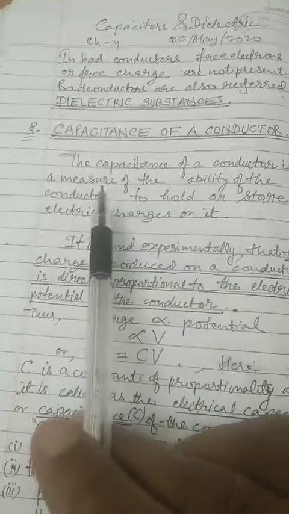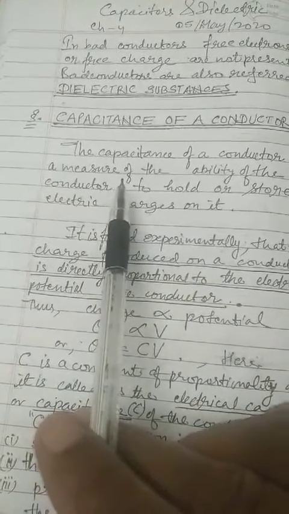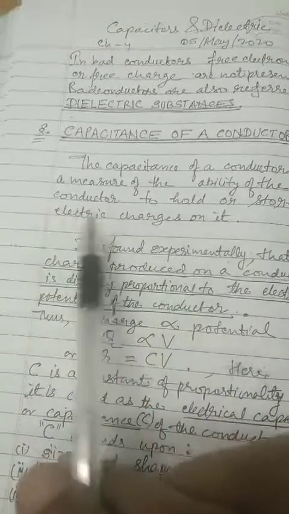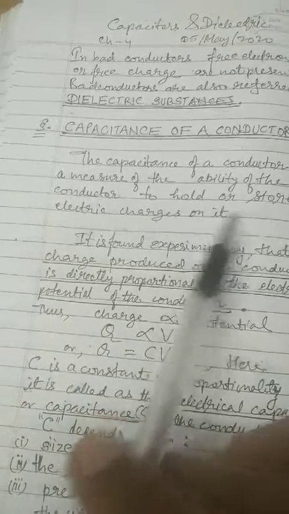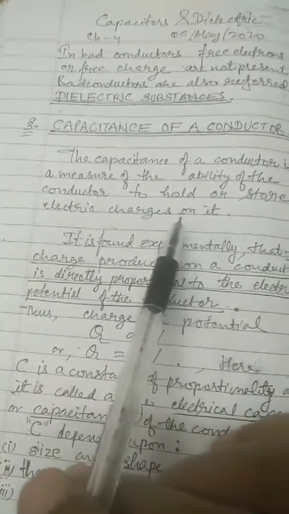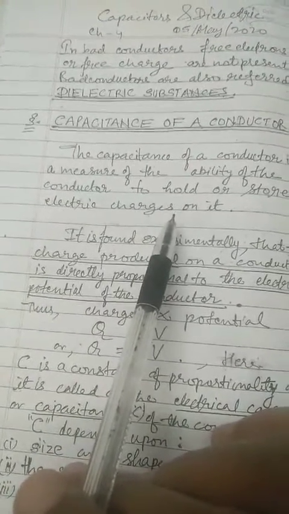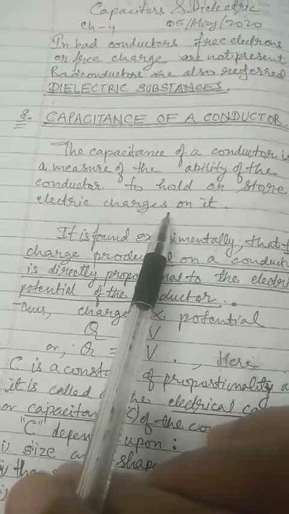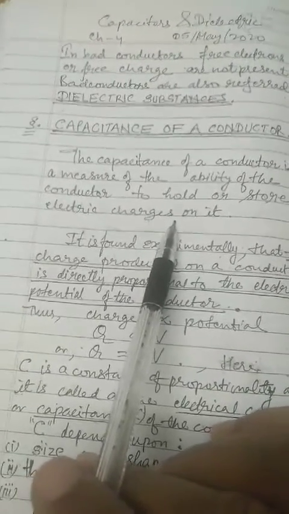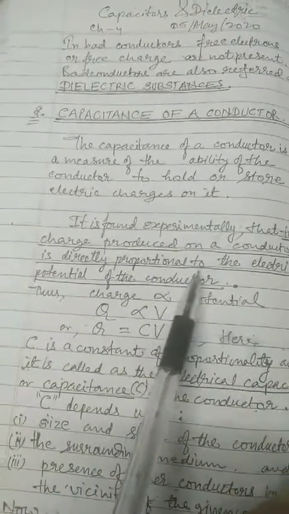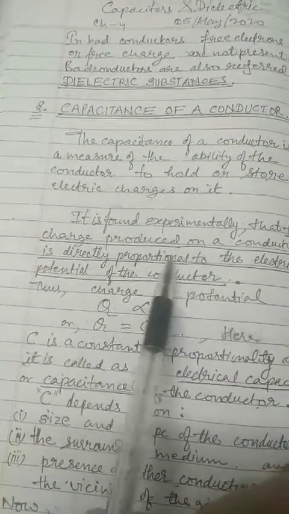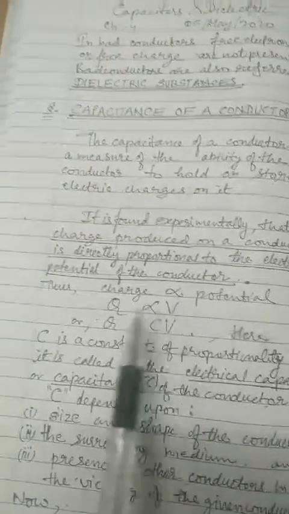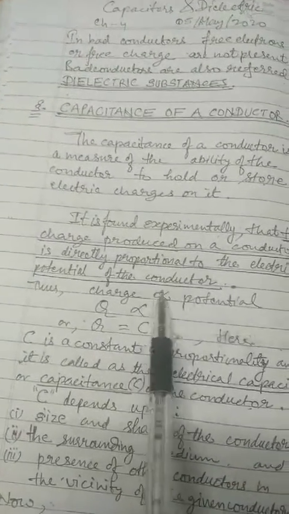Capacitance of a conductor is the measure of the ability of the conductor to hold or store electric charge on it. So if a conductor is capable of storing a large amount of charge, we say that its electrical capacitance is high. It has been found experimentally that the charge produced on a conductor is directly proportional to the electric potential of the conductor.